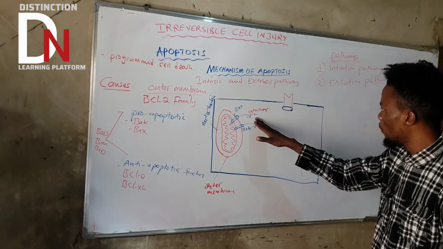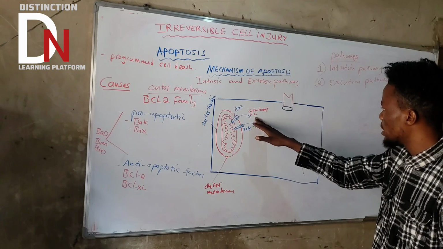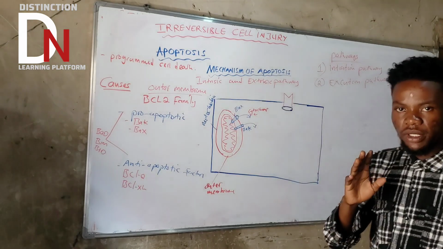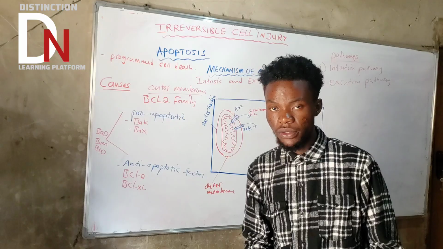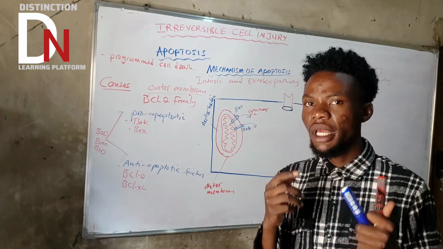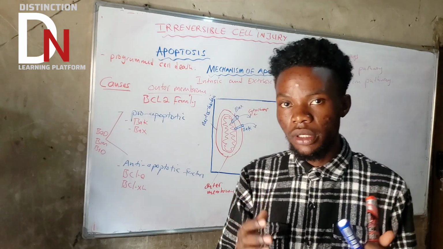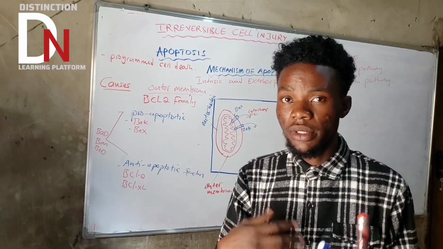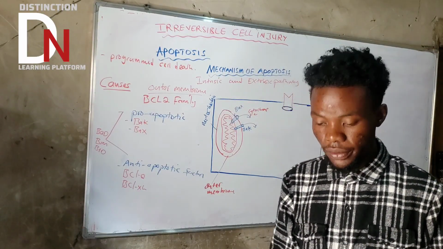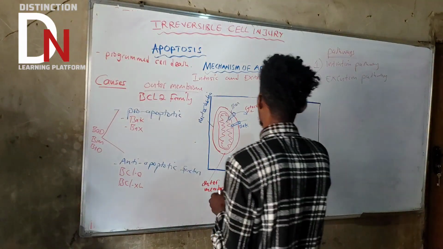Then this cytochrome C that leaks out is going to combine with something very important, a protein that is always found in the cytoplasm of the cell. What is that? We call it APAF.